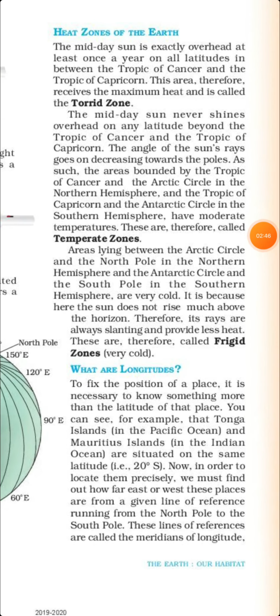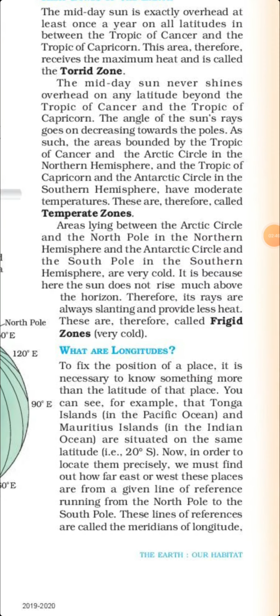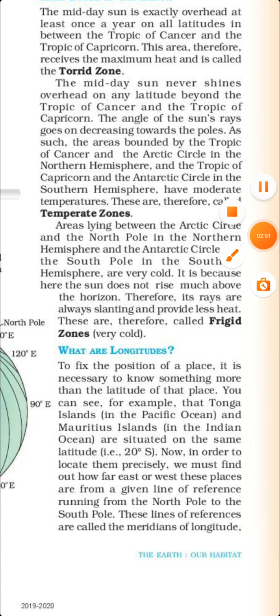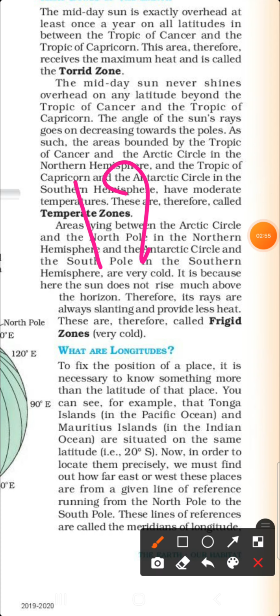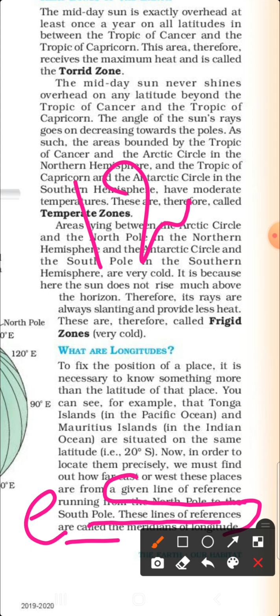Meridians of longitude. Page number 12. What are longitudes? A given line of reference running from North Pole to South Pole. These lines of reference are called meridians of longitude. Good. Meridians of longitude. Question number E, given in the textbook: parallels of latitude and meridians of longitude.